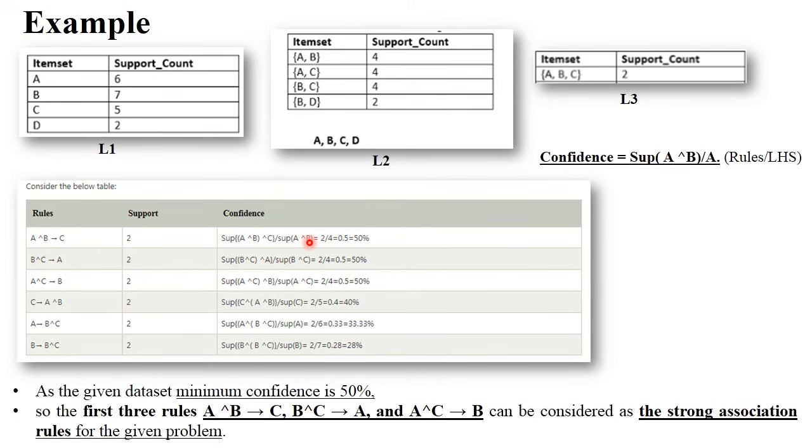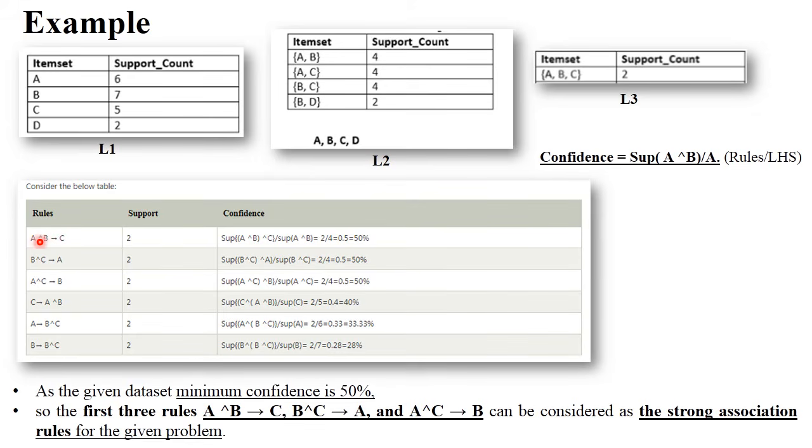Now next is the confidence formula. See here, rule divided by LHS. First you need to calculate the confidence of this rule. How to calculate? Support of the rule A, B to C, so you need to take this rule divided by the support of the LHS, which is support of A, B. This is your LHS, this is your RHS, right? LHS to RHS.